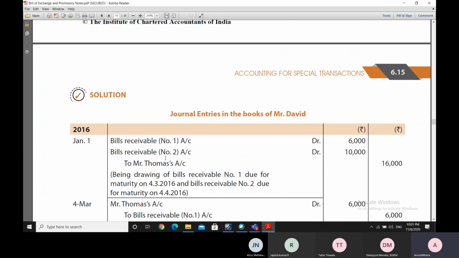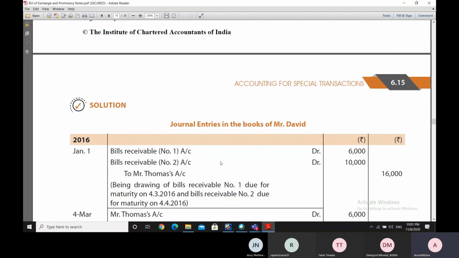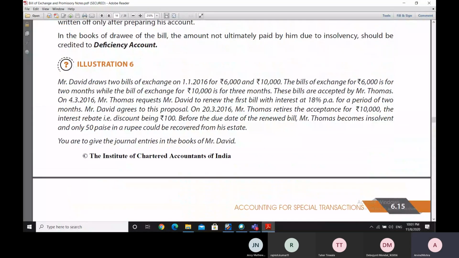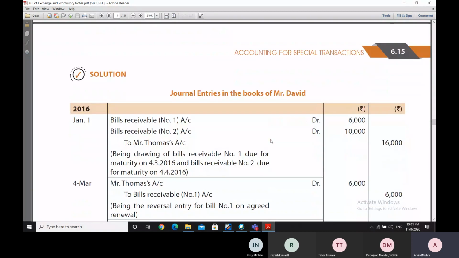So these two entries are in respect of drawing of these two bills, and Mr. Thomas's account is credited. Mr. Thomas's account is credited because Mr. David has drawn these two bills of exchange, and the bills have been accepted by Mr. Thomas. So as soon as Mr. Thomas accepts those bills, Mr. Thomas's account stands credited by 16,000.